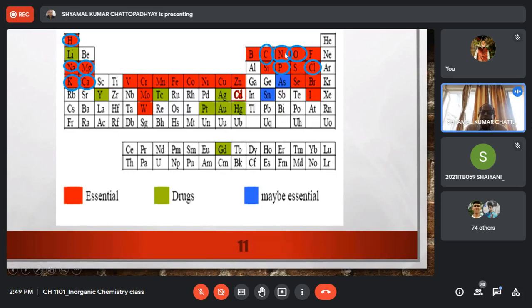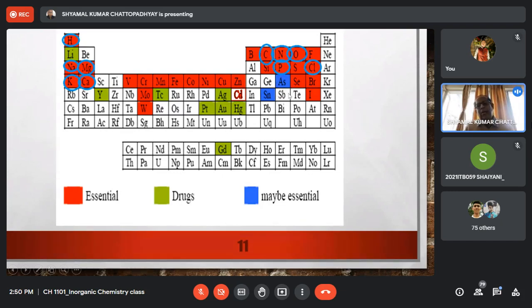Then if you go to group 15, we have nitrogen, phosphorus, arsenic, antimony, bismuth. Here we have nitrogen, bulk essential, phosphorus, bulk essential, and the others are not essential, but arsenic and antimony particularly have many medicinal applications. You know that certain arsenic compounds are used for medicinal purposes, both in homeopathy as well as allopathy. And the very early medicine for treatment of syphilis was an arsenic compound called salvarsan. So it was an arsenic compound.